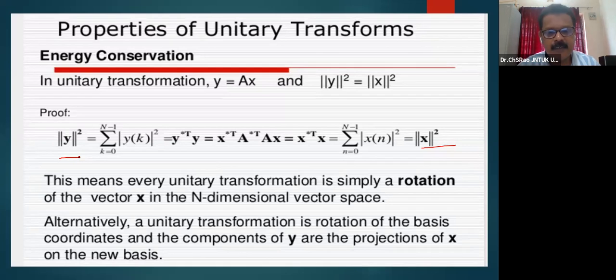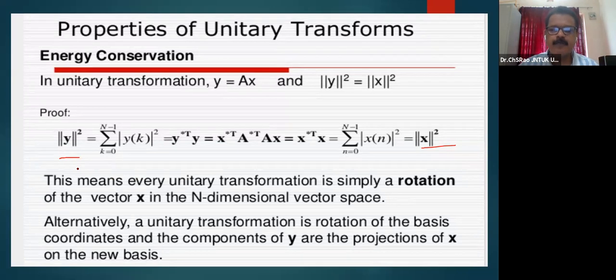We can alternatively state the same statement as: a unitary transformation is a rotation of the basis coordinates and the components of y. Y is nothing but the transformed version of the signal, or the projections of x on the new basis. Again, we come out with a new definition.